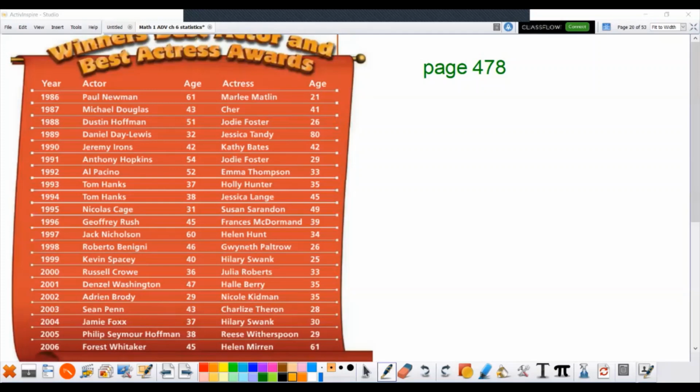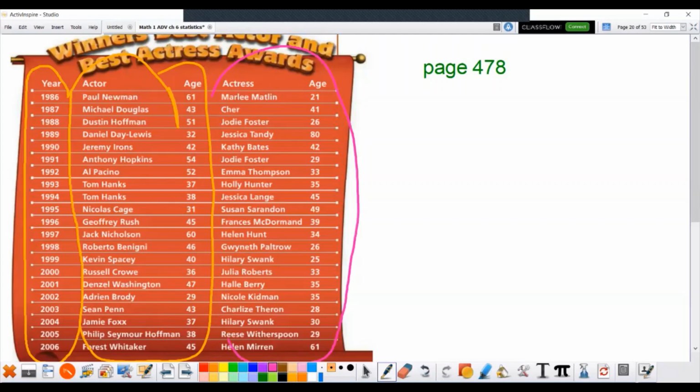Well, here's a list of the winners of the Best Actor and Best Actress Awards. Here's a list of the years. Over here, the years that the awards are given out. And it's, sorry, it's not anymore up to date. And then here's a list of the males that won. And here's a list of the females that won.